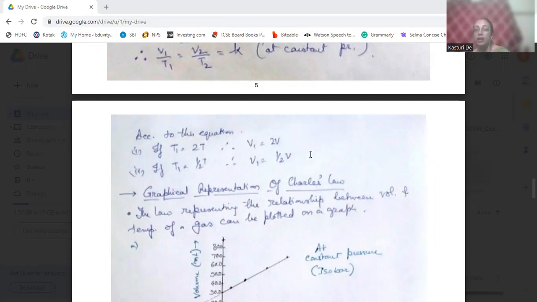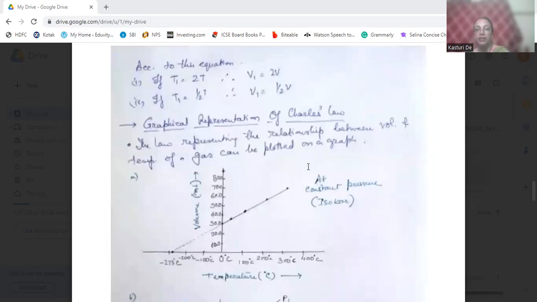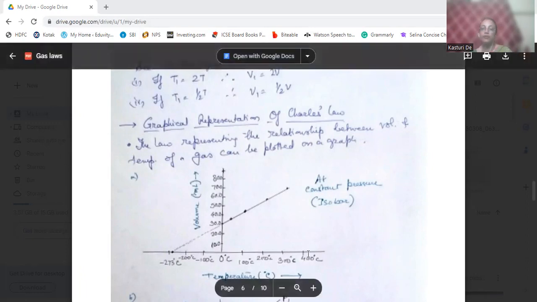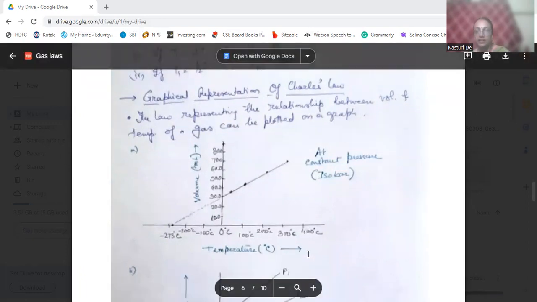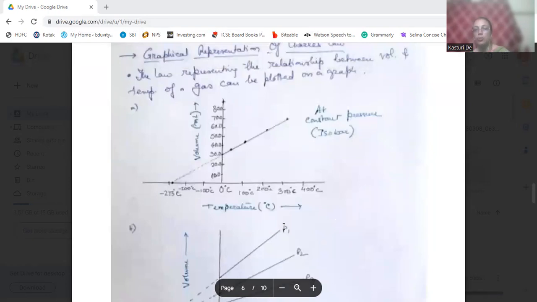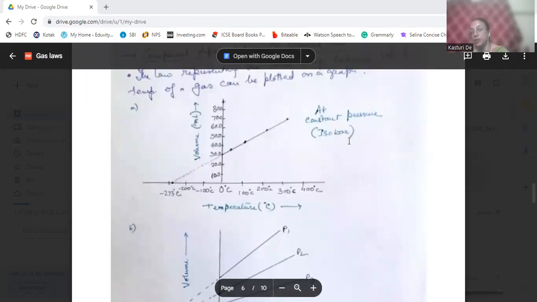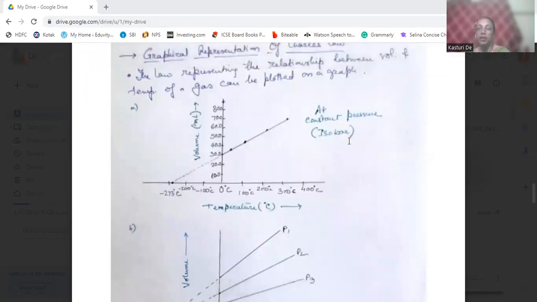So graphically, it will be represented like this. Volume on the y-axis and temperature on the x-axis, at constant pressure, that is isobar condition, there will be a straight line.